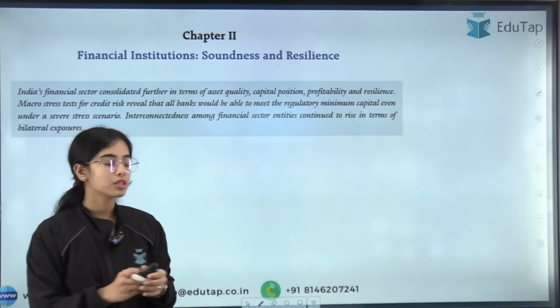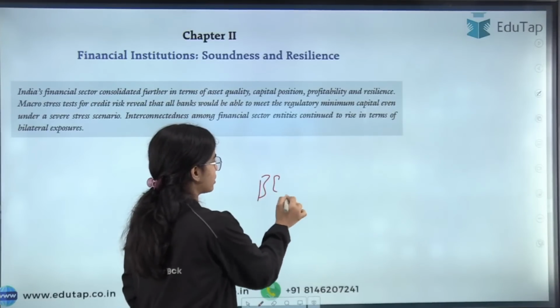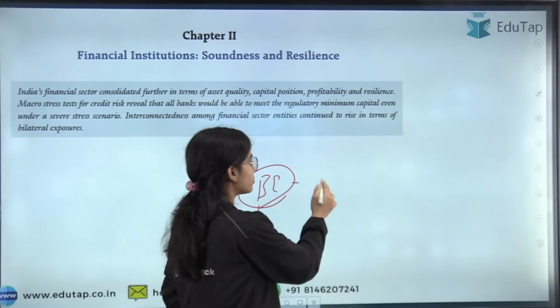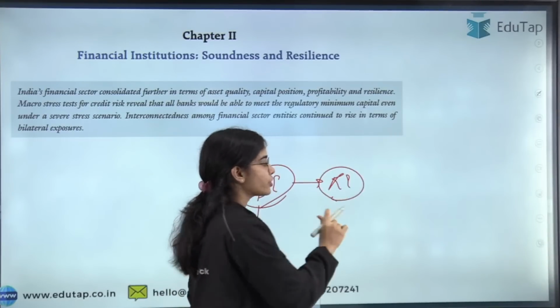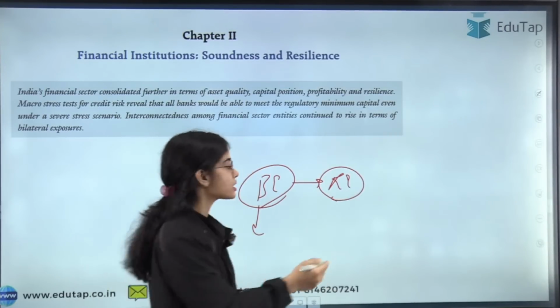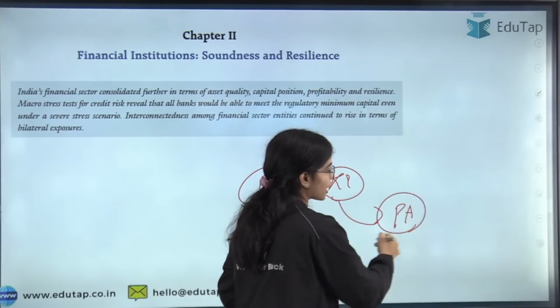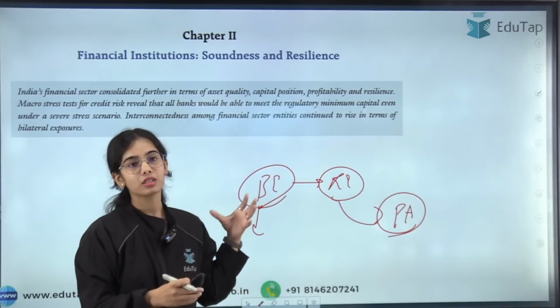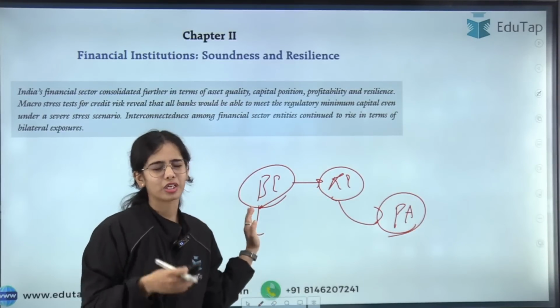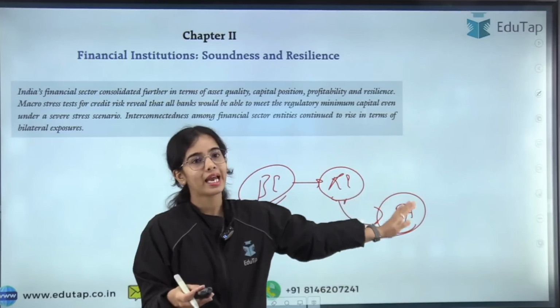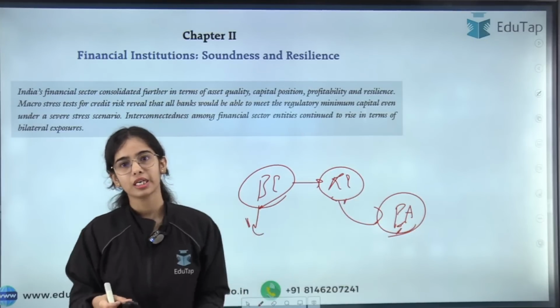First, the government releases the budget estimates, that is, at the time of the reveal of the budget. Then the government releases the revised estimates. If there is any change in the revised estimates, then the government releases the provisional account. So first, during the release of the budget, the government releases the budget estimates, then the revised estimates come, and at last the provisional estimates. Clear?